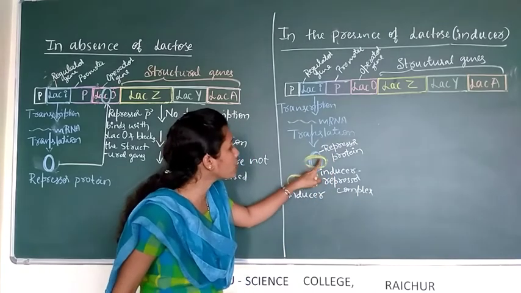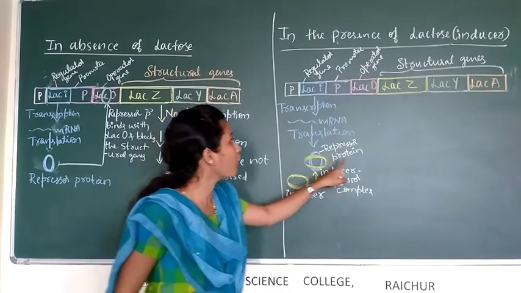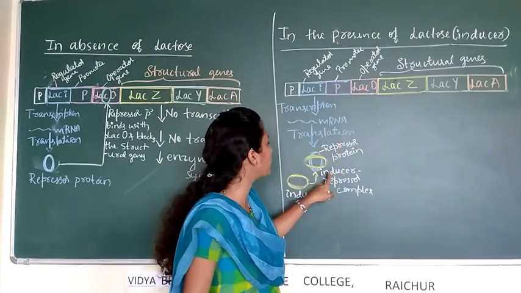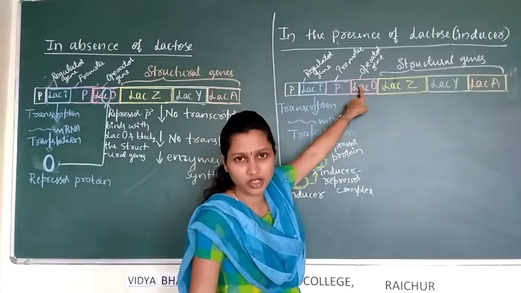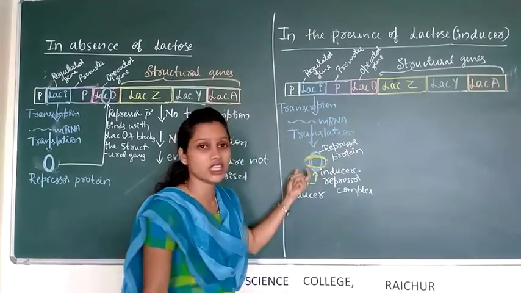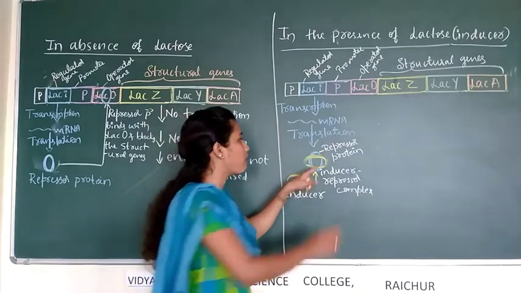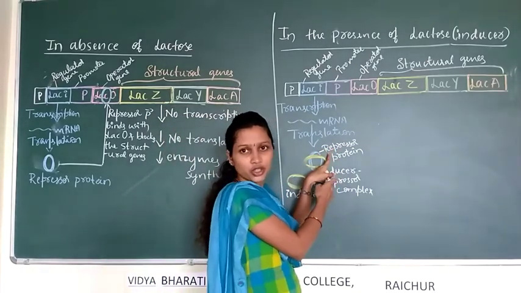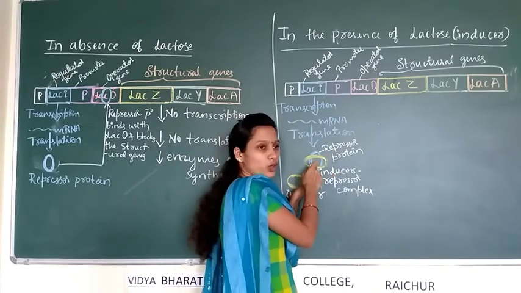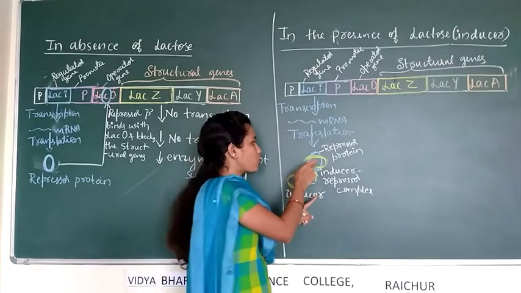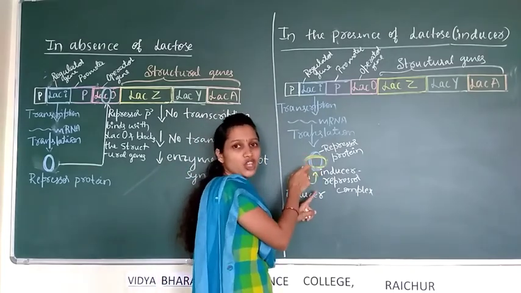This inducer repressor complex cannot bind with the operator gene. It is unable to bind because of the change in structural configuration. Due to the binding of lactose, the structure of the repressor protein is changed.